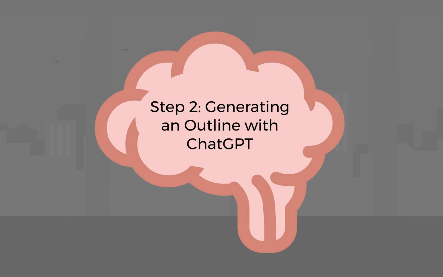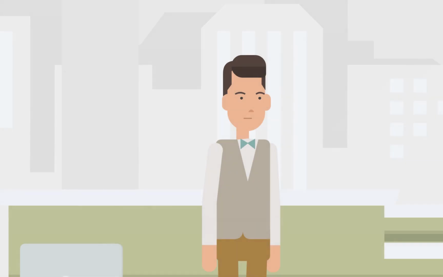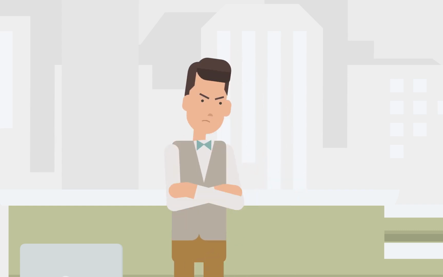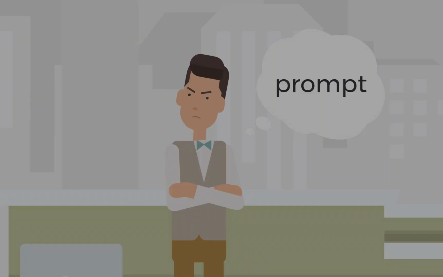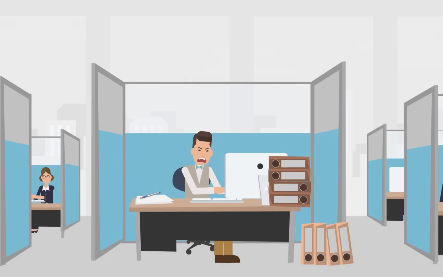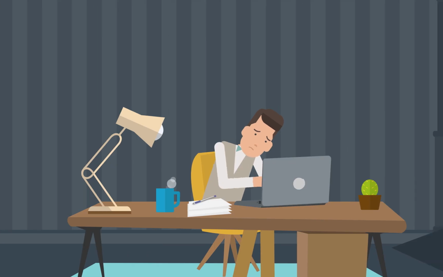Step 2. Generating an outline with ChatGPT. Now that you've organized your ideas, it's time to put ChatGPT to work. 1. Converting your brainstorm into a prompt. 2. Ensuring clarity and conciseness. 3. Including any specific requirements or preferences.